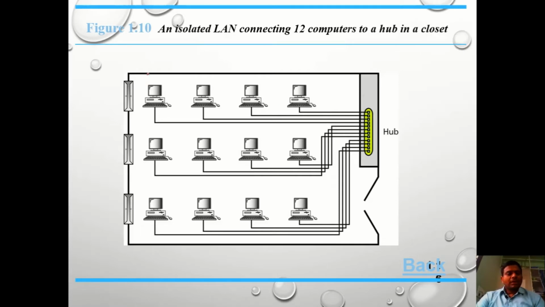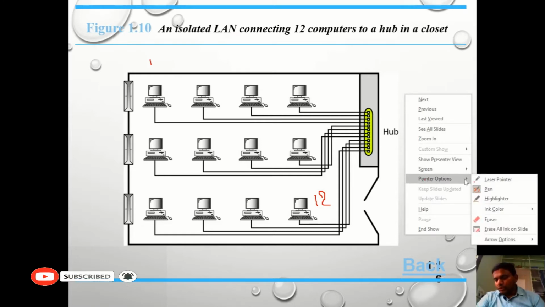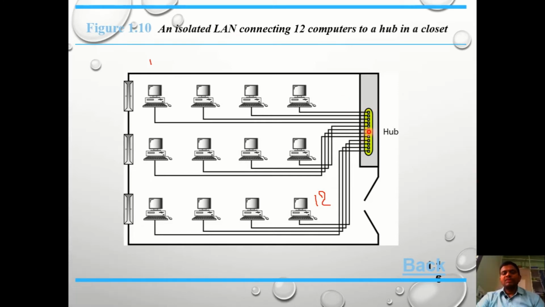So that packet of information contains a header. That header contains source information, that means source address as 1, and destination address as 12. Then the packet is transferred from the source node to the destination node with the help of this hub. First of all, this node sends the packet of information to this hub. Now this hub is responsible for checking that particular packet of information, especially the header field.